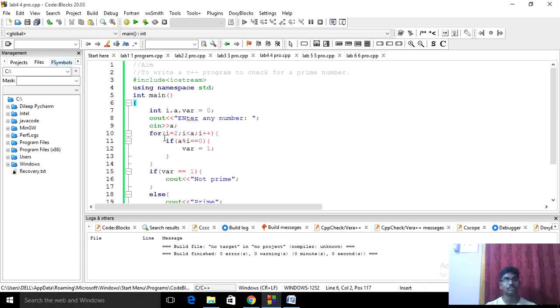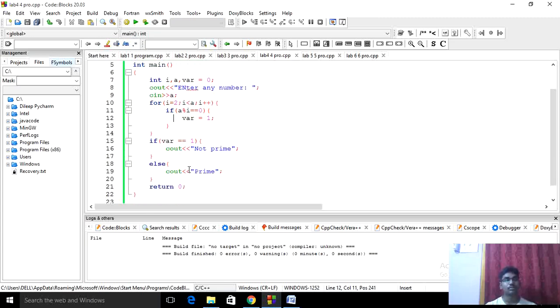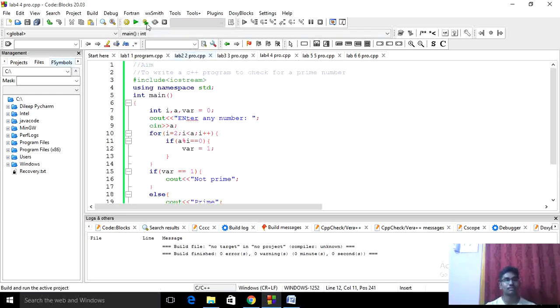Then I'll use a for loop. In the for loop, I'll assign i equal to 2 and i less than a, then i plus plus. Then I will use another if condition. In the if condition, a percentage i double equal to 0, then variable will equal to 1. Then if variable double equal to 1, then cout it is not a prime number, else it is a prime number. It will return 0. Okay, we'll run the program.